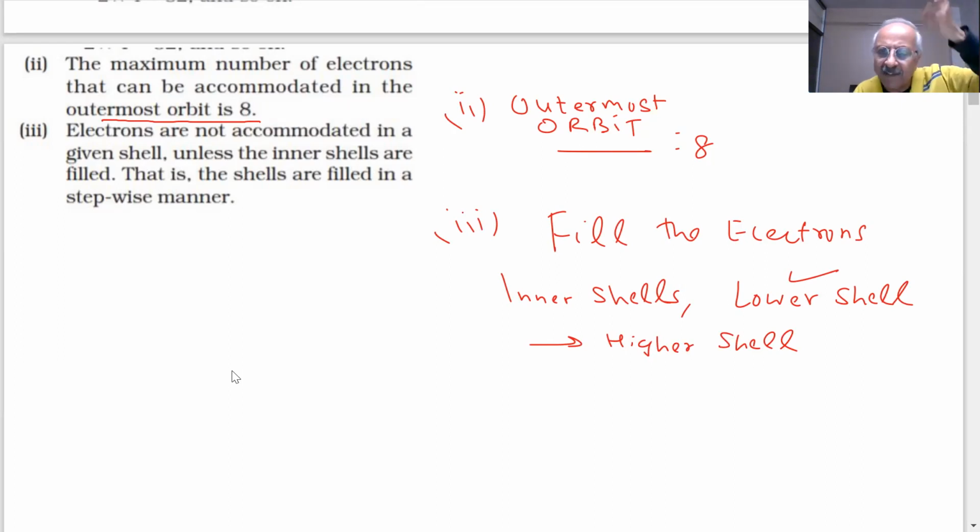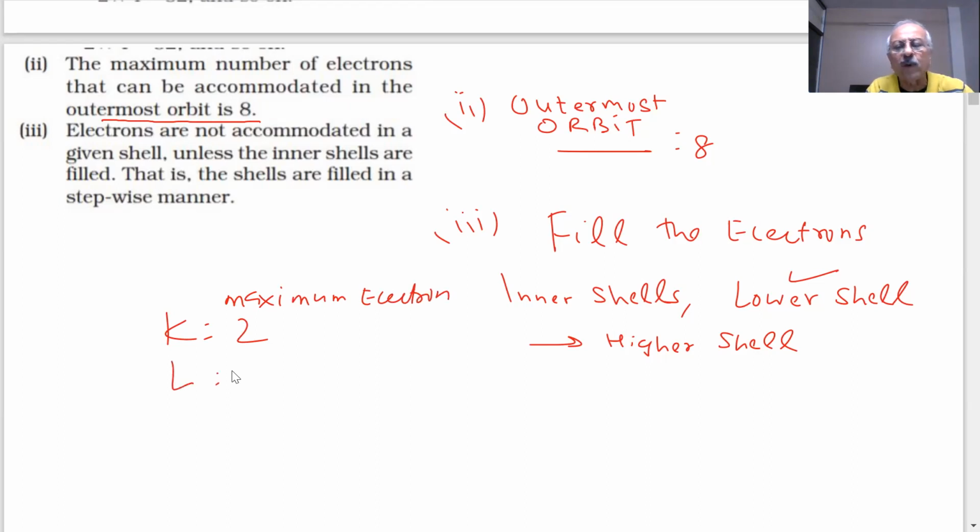When the first is completely filled, in K you can have a maximum of 2 electrons. So if there are 3 electrons, the next will go to L, not to K, because K can have only 2. First 2 should be in K, then you go to L. L has 8, so now the total is 10. After 10, what will happen? The next electron will go to M.